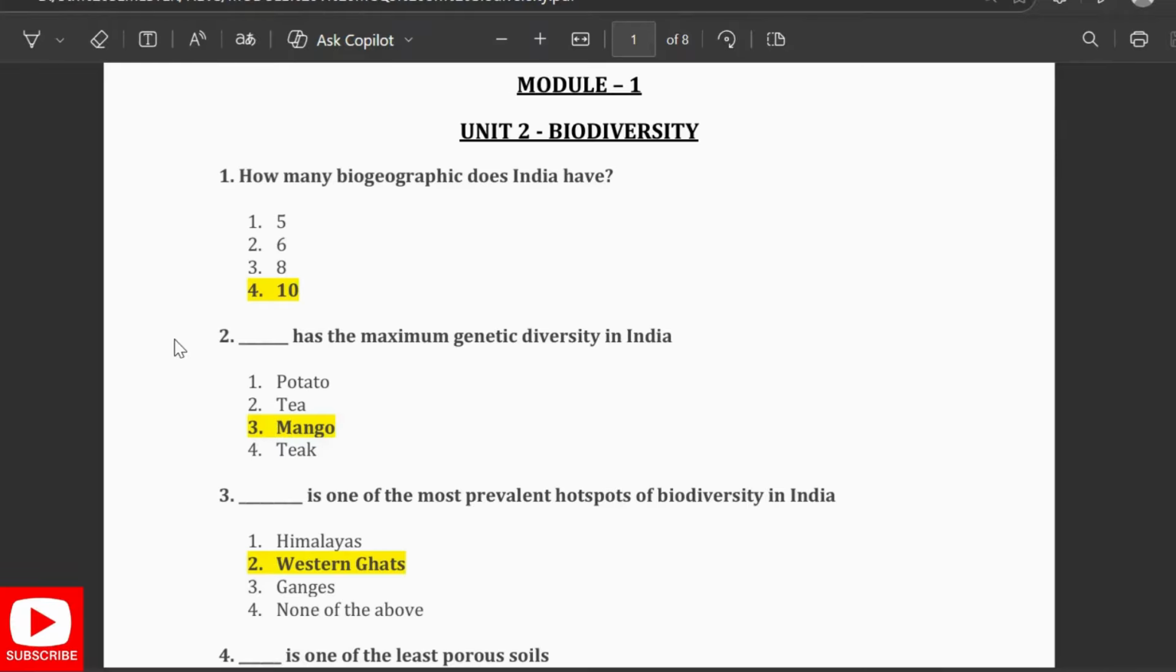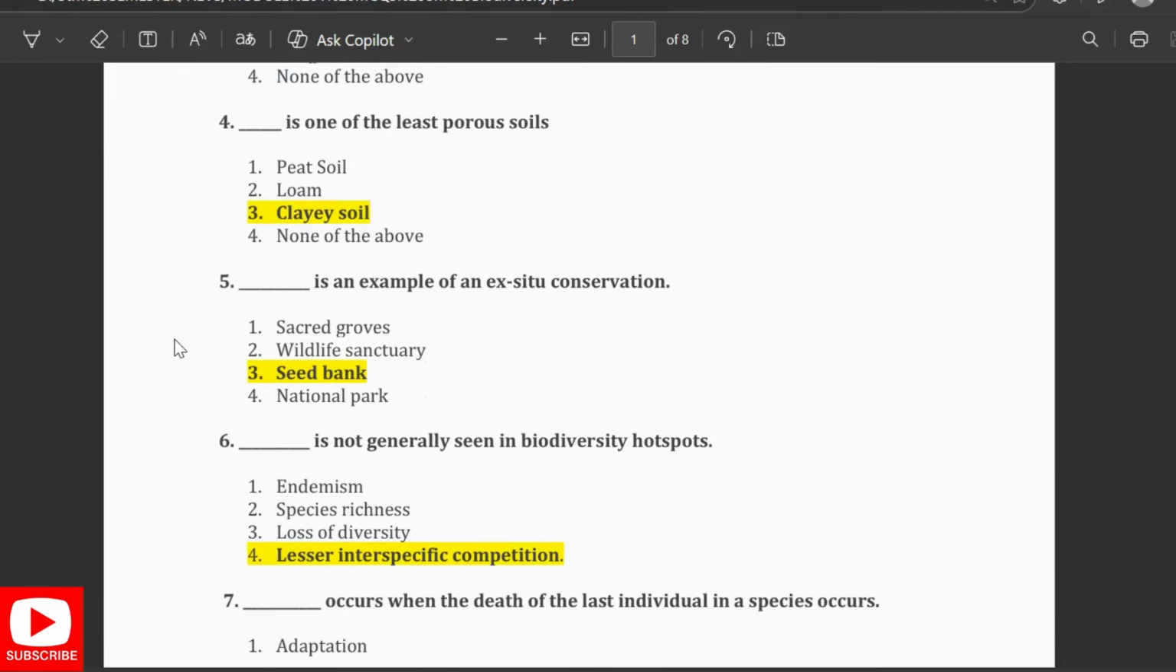Biodiversity. Here, how many biogeographical zones does India have? 10. Mango has the maximum genetic diversity in India. Western Ghats is one of the most prevalent hotspots of biodiversity in India. Clay soil is one of the least porous soils. Then seed bank is an example of ex situ conservation. Lesser interspecific competition is generally seen in the biodiversity hotspots.